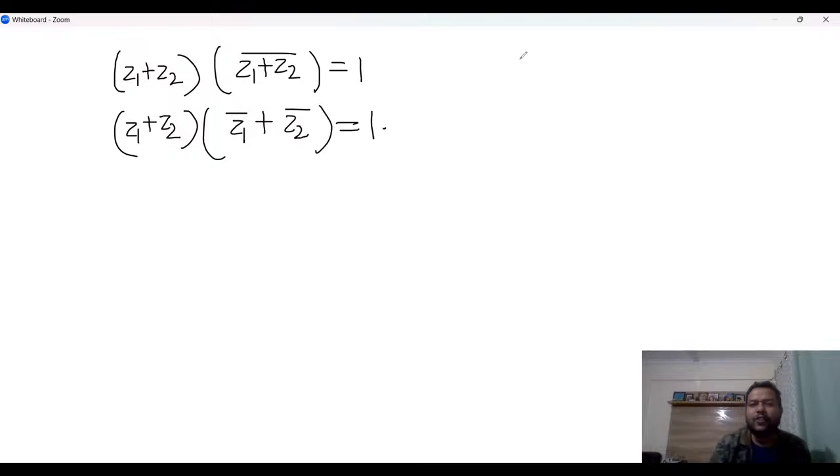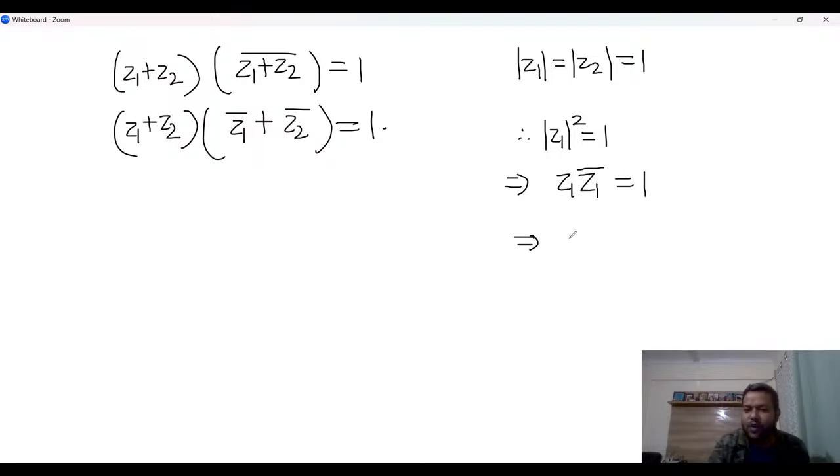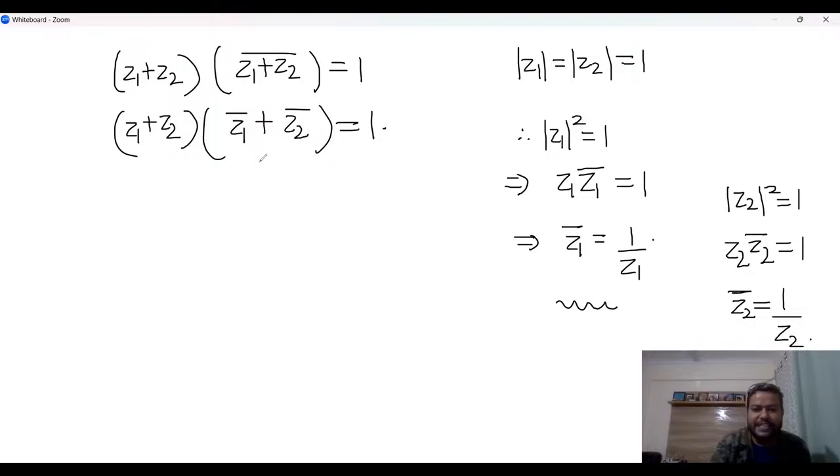And we already know mod of z1 is equal to mod of z2 is equal to 1. Therefore, mod of z1 square is 1, which means z1 z1 conjugate is 1, which means z1 conjugate is 1 by z1. Right? Similarly, mod of z2 square is 1, which means z2 z2 conjugate is 1, and so z2 conjugate is also 1 by z2. So in this relation, I can write it like this: z1 plus z2 times 1 by z1 plus 1 by z2 is equal to 1.